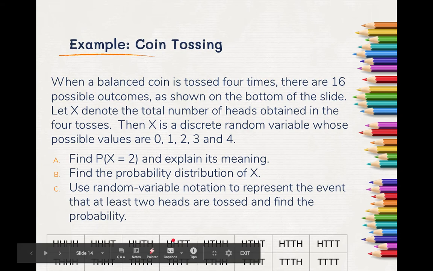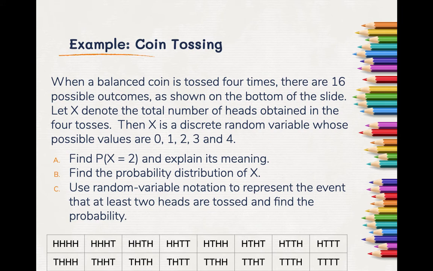So I want you to find the probability that X equals 2 and explain its meaning. Find the probability distribution of X. And then use this notation to represent the event that at least 2 heads are tossed, and then find the probability. So pause the video, work through this, see what you can get, and then start this back up again, and we'll walk through this with you.